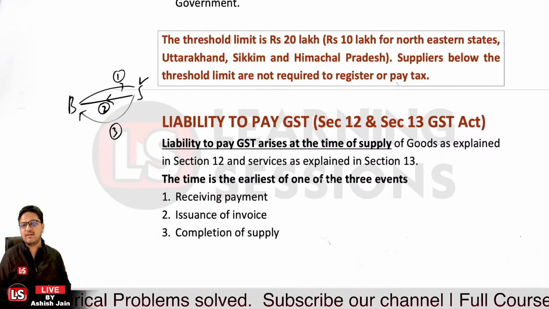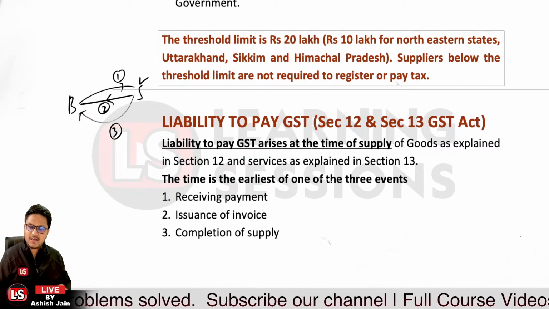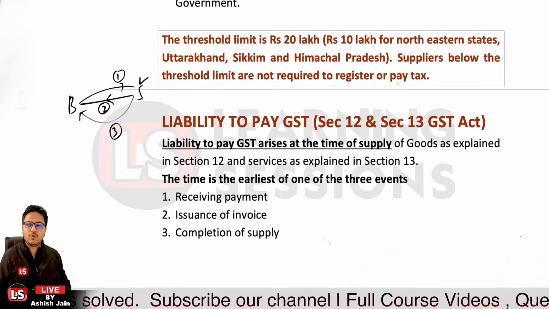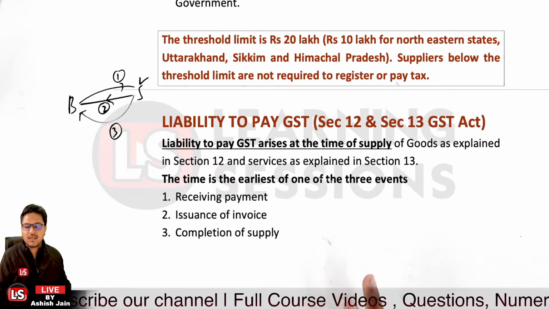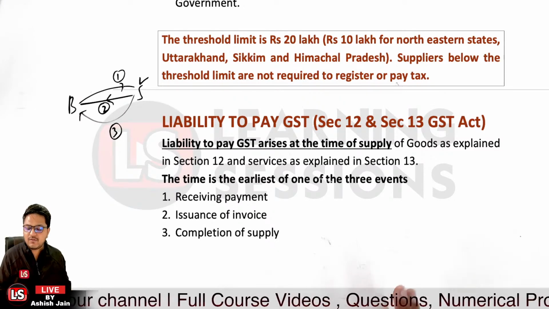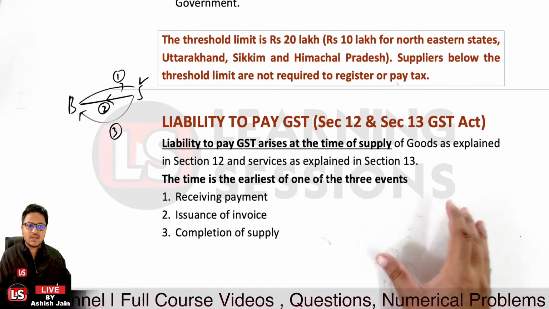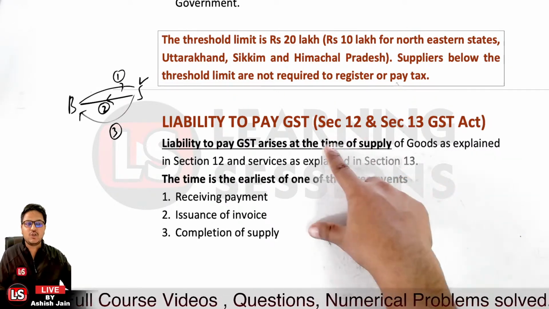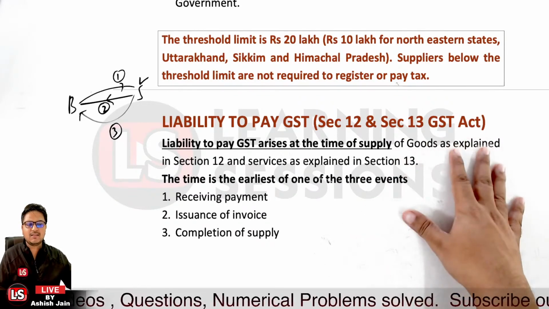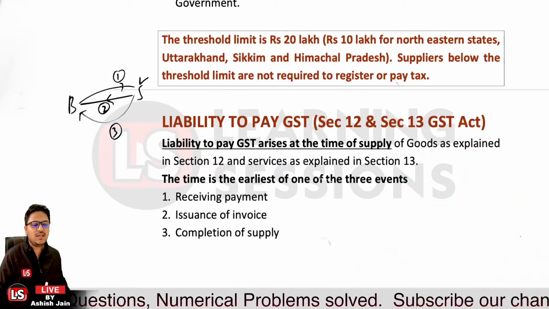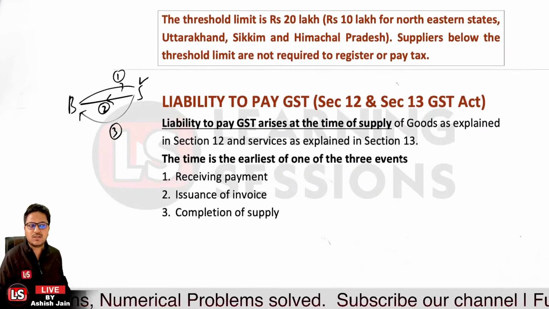So the earliest of these three events is when the liability to pay GST arises. In case of goods it is explained in section 12, and in case of services under section 13 of the GST Act. I hope you have understood this concept.